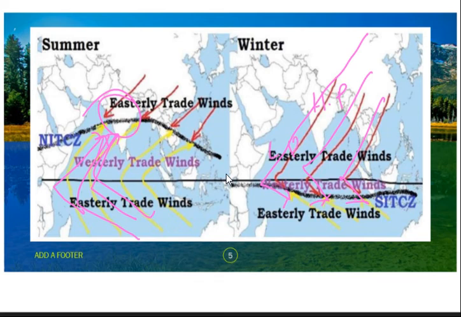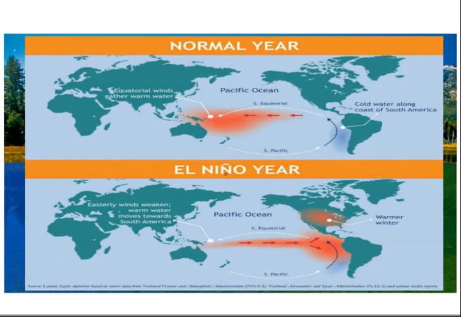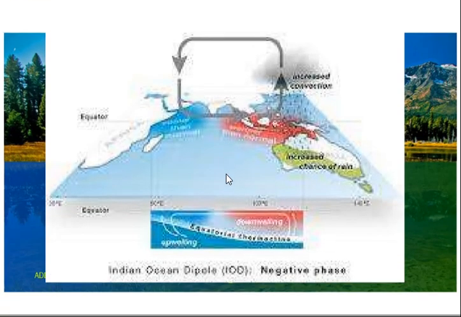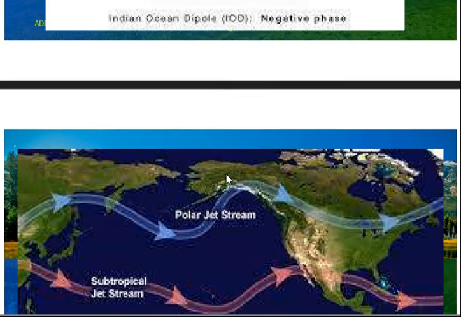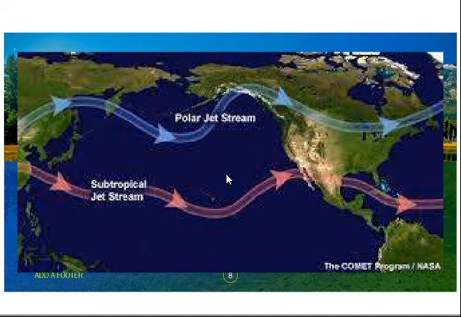If you haven't seen that video, please go and watch it and come back to this. I have covered four parts. Try to see those and complete this last part of the Indian monsoon system. Even this, we have covered El Nino, and I'm just giving you a recap. And this is the Indian Ocean Dipole system. We have done it in a simple manner, a 5 to 10 minute video.